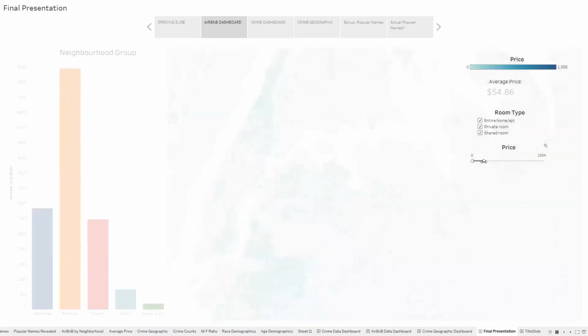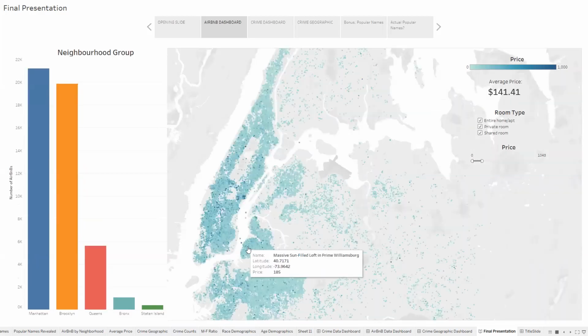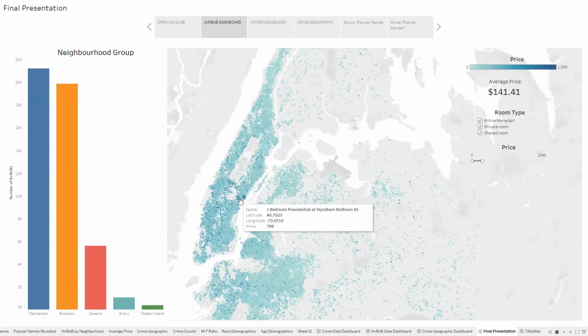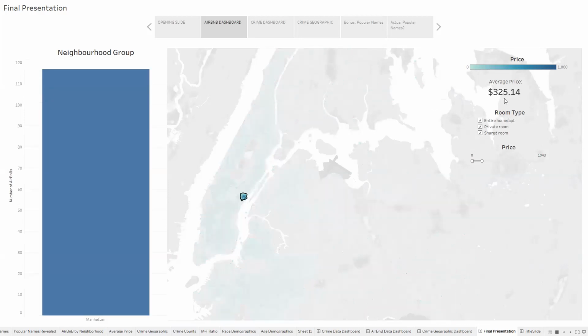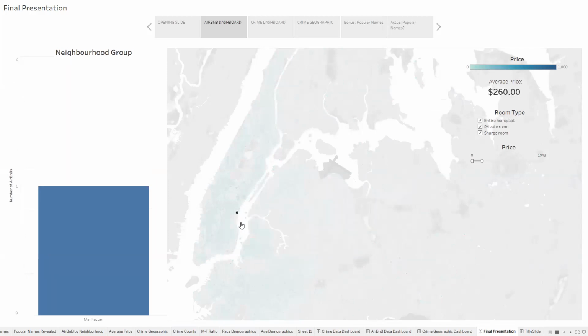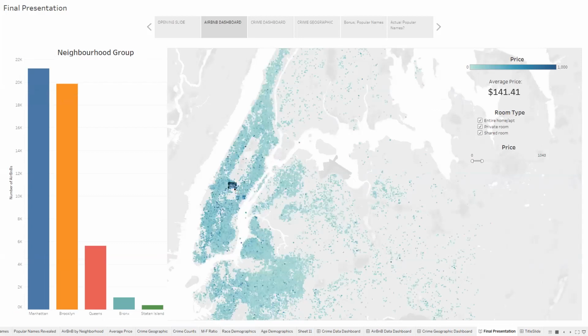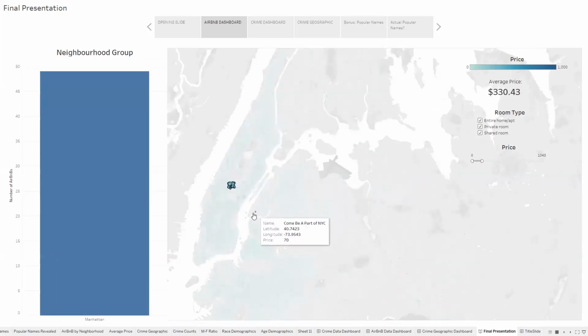The other thing, as we were looking, some of the most expensive areas are obviously going to be right downtown, close to Central Park. We found here was kind of a hot spot. We tried to find the most expensive average price per night, and right there was one hot spot, as well as right over here, 330.